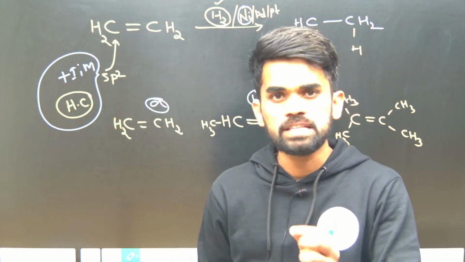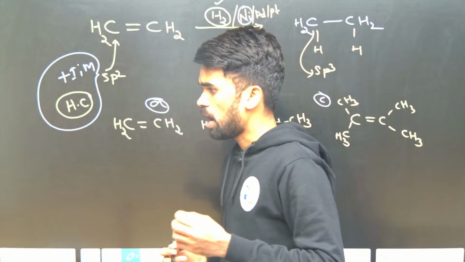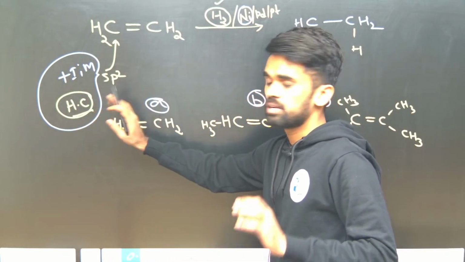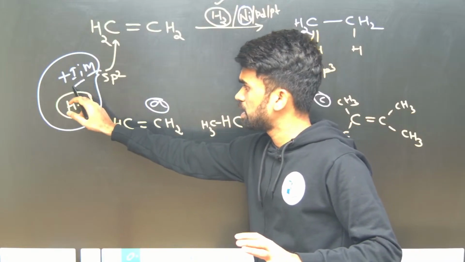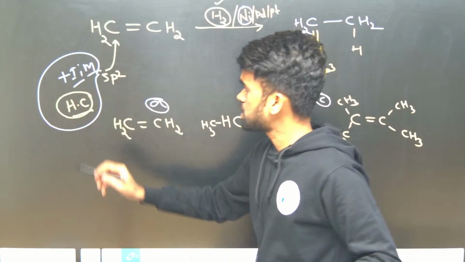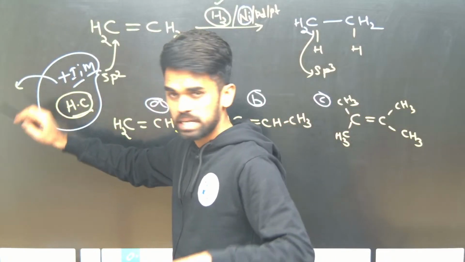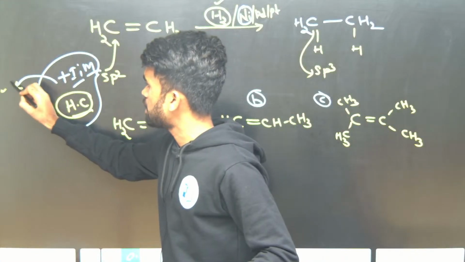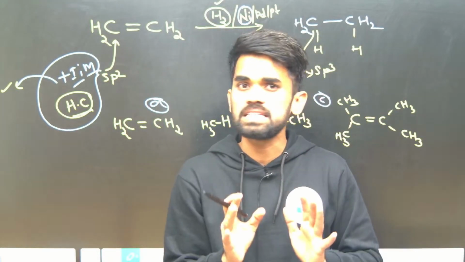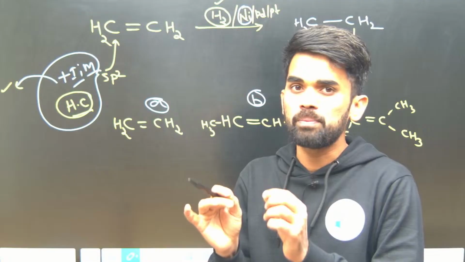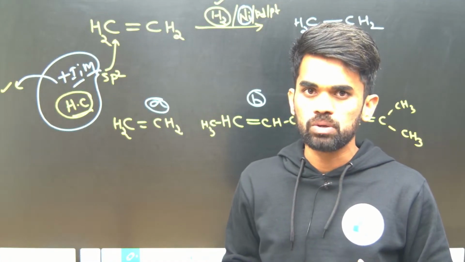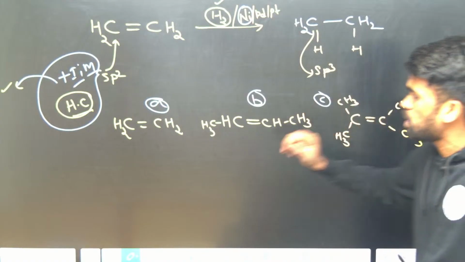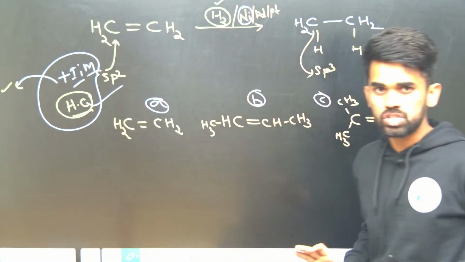So I suggest you watch my previous live sessions, like yesterday's and the day before yesterday's, if you haven't got clarity on hyperconjugation, mesomeric effect and inductive effect until now. Definitely you will get complete clarity. You will get a good understanding of the mesomeric effect, hyperconjugation and their applications also. Now how can we answer the stability of these alkenes? That is properly explained by hyperconjugation.